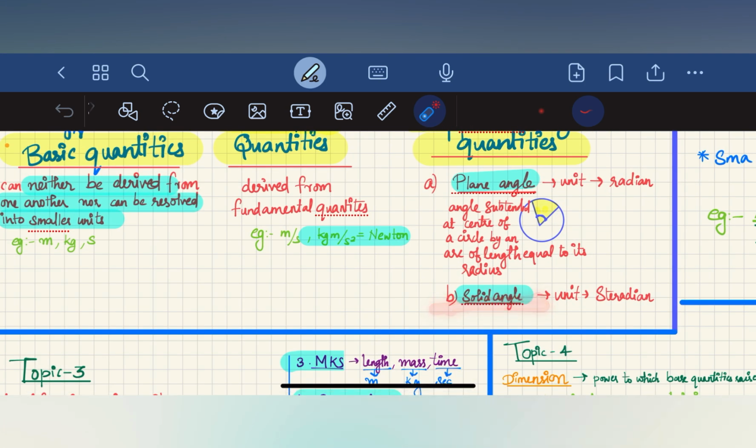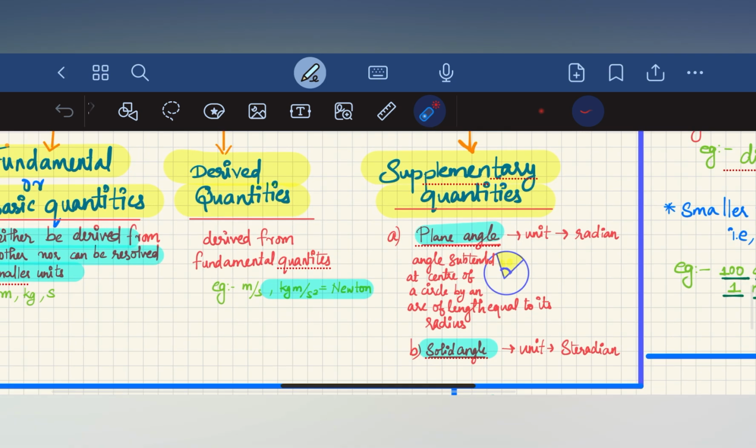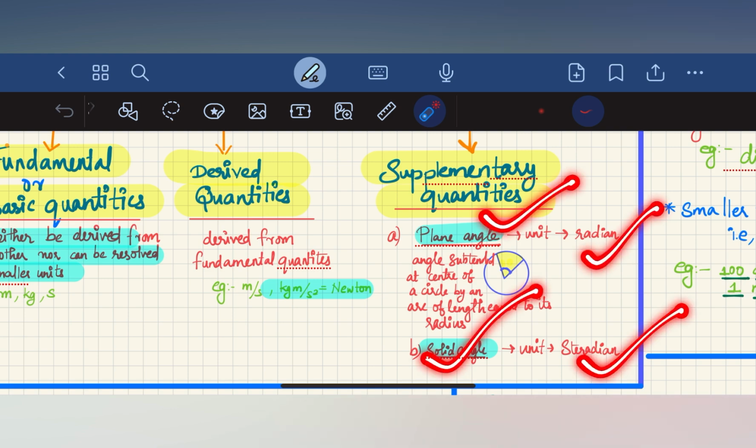Solid angle is in the case of a sphere. The important thing is that for plane angle the unit is radian.